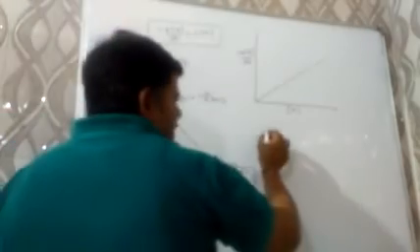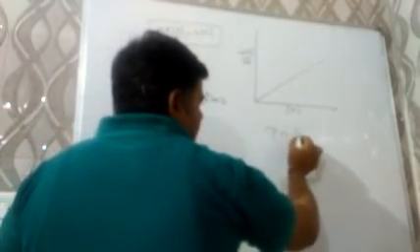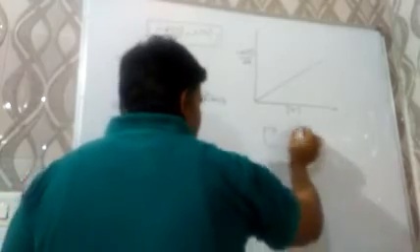Half-life time for nuclear disintegration will be 0.693 over lambda, which is independent of initial concentration. And the last will be the average life. Average life of a radioactive substance will be 1 by lambda. All these terms are going to be discussed in 12th in the chemical kinetics chapter. No objective questions may be there.